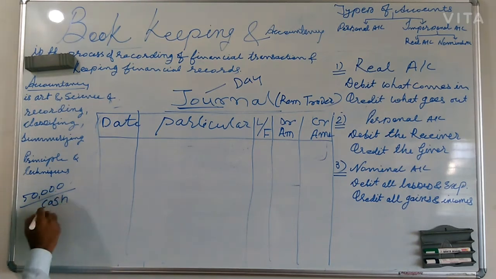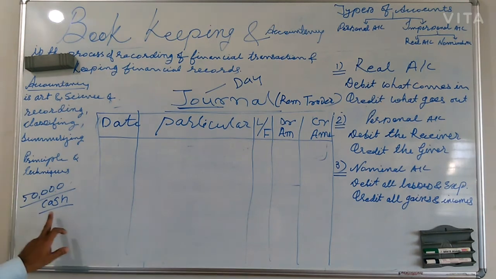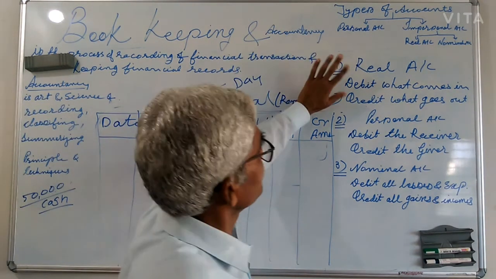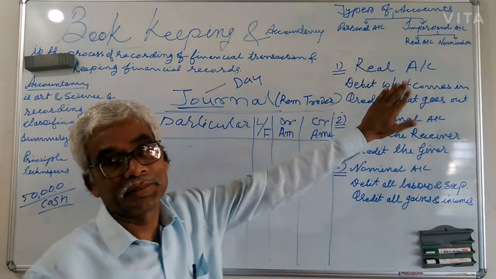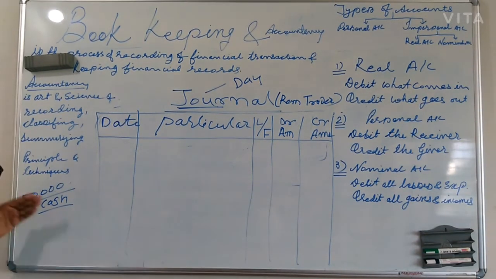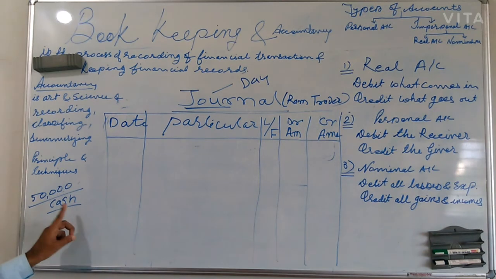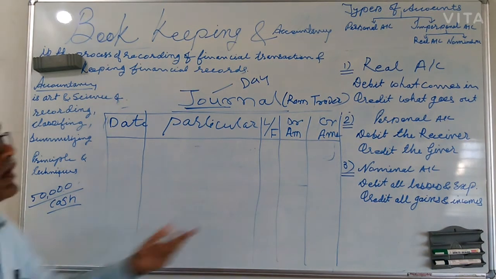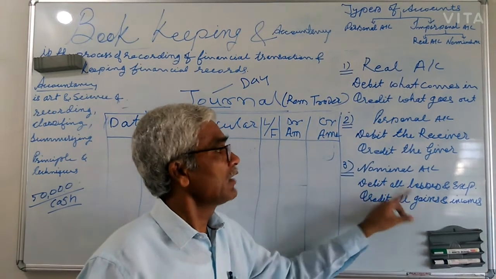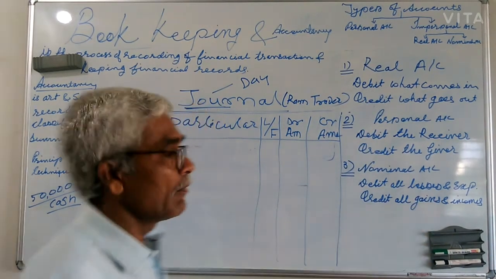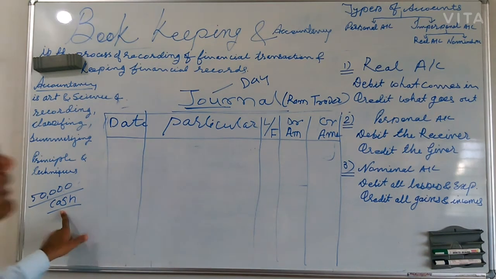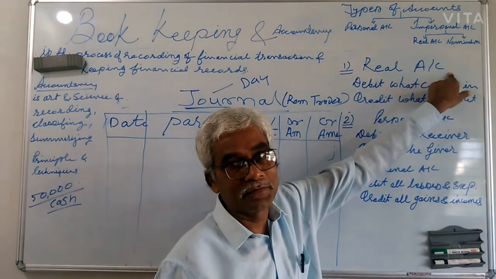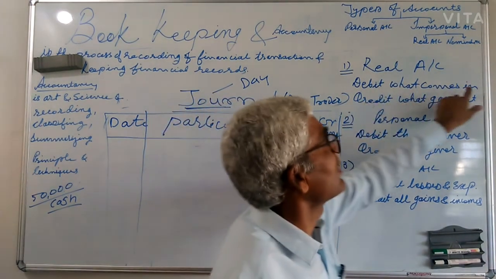It is cash. So as per the double entry system, think that all assets come under the head real account. Firstly, about the transaction, we have to think what this is. This cash, is it an asset, a person, or an expense, income, gain, etc.? But you understood what that cash is. Cash is an asset. So this asset comes under the head real accounts. So define that rule: debit what comes in.